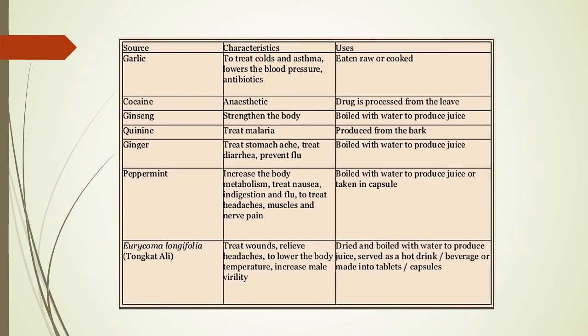And the other one is tongkat ali. The scientific name is Eurycoma longifolia. Malay people believe that it can treat wounds, relieve headache, lower the body temperature and increase male virility. So how is it used? Dry it and boil it with water to produce juice. Serve as a hot drink, beverage, or made into tablets or capsules. So this is an example of a substance used in traditional medicine.